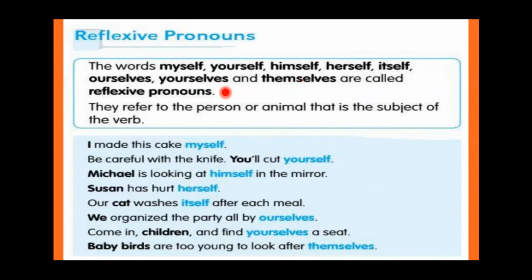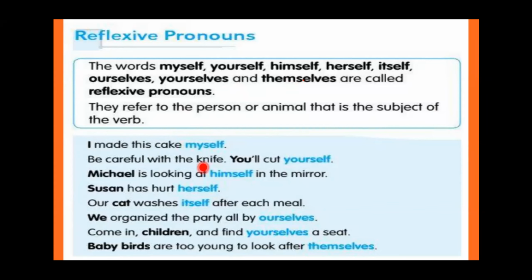pronouns. They refer to the person or the animal that is the subject of the sentence. I made this cake myself. ये केक मैंने खुद बनाया है. So myself is a reflexive pronoun.